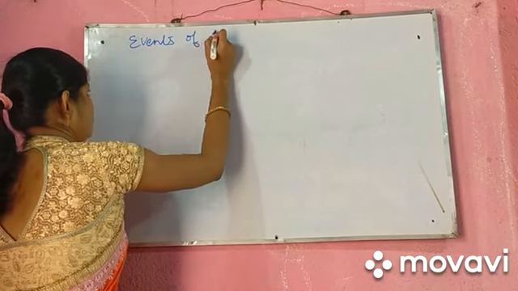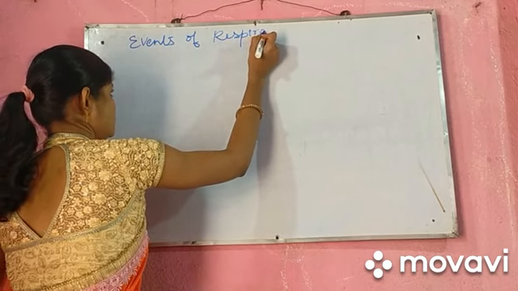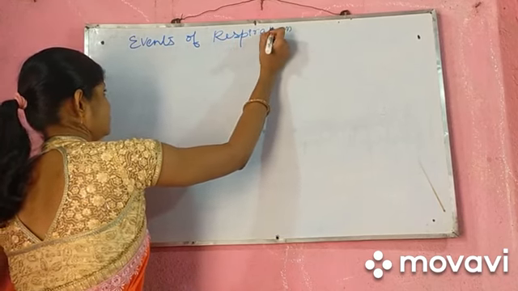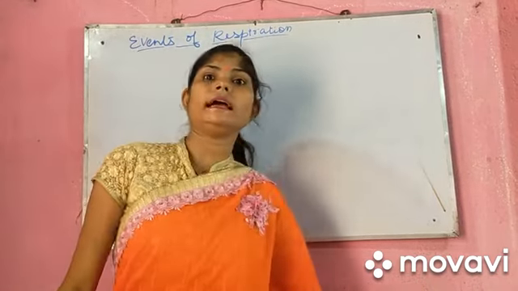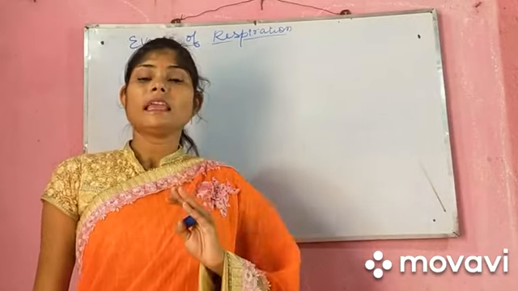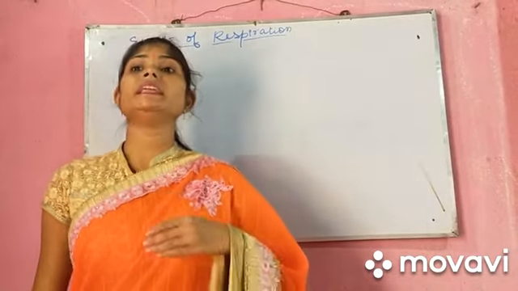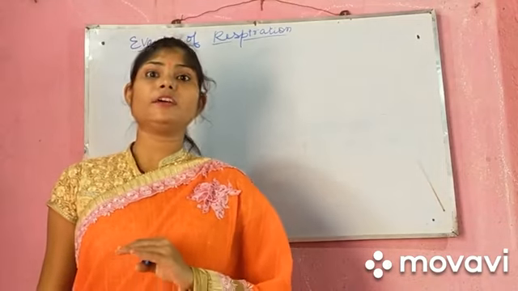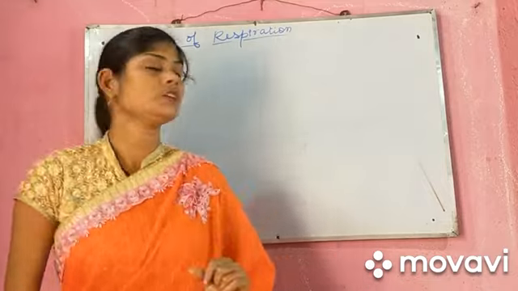Events of respiration. As you know, the process in which food is broken down to release energy and carbon dioxide gas in the presence of oxygen is called respiration.